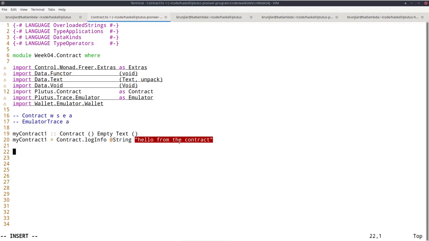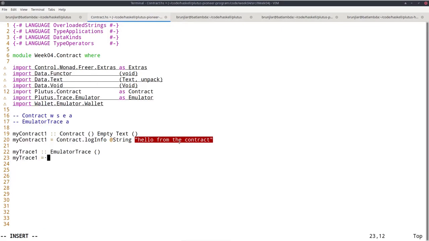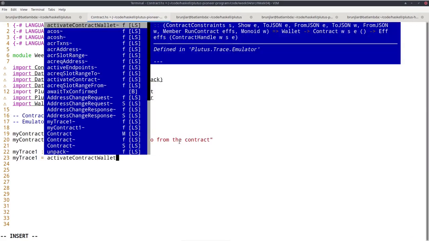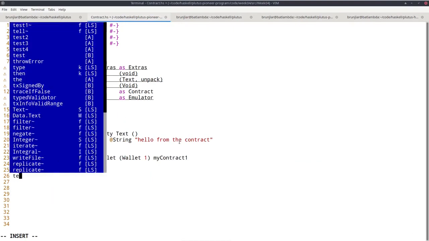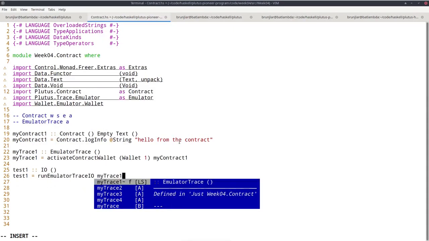Okay, if I want to test it, I also need a trace. Let's call it myTrace1. That's of type EmulatorTrace unit. And all I want to do is I just activate the contract. So I just activateContractWallet. Now I need to specify the wallet and the contract. So let's say wallet 1 and myContract1. And finally, in order to test this, as before, I just use runEmulatorTraceIO myTrace1.